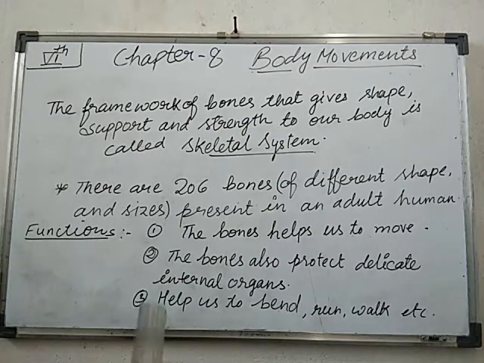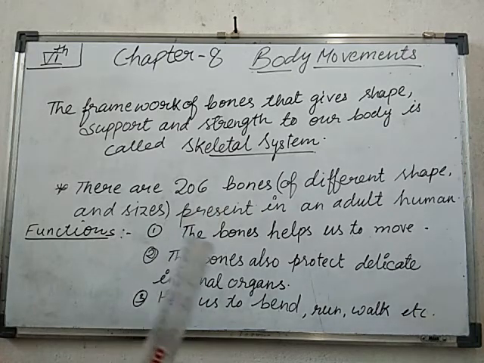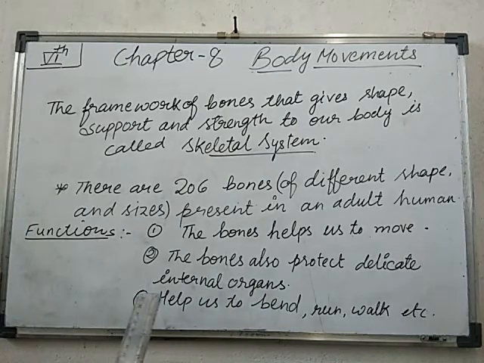An adult human skeleton has 206 bones. All the bones have different shapes and sizes. For example, you can take the example in your own body: the leg bones and the arm bones are different from each other, and the chest bone is also different. In the case of a child, there are more than 200 bones, nearly 300 bones.